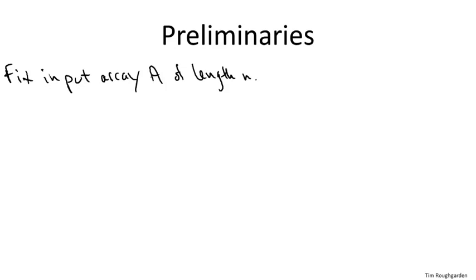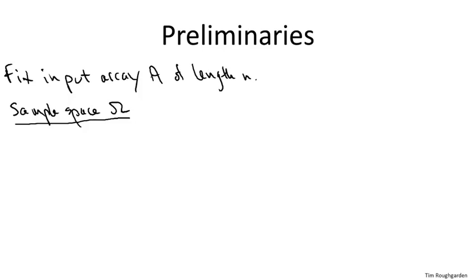So first I'm going to set up the necessary notation and be clear about exactly what is the sample space, what is the random variable that we care about, and so on. So we're going to fix an arbitrary array of length n. That's going to be the input to the quicksort algorithm. And we'll be working with this fixed but arbitrary input array for the remainder of the analysis. Okay, so just fix a single input in your mind.